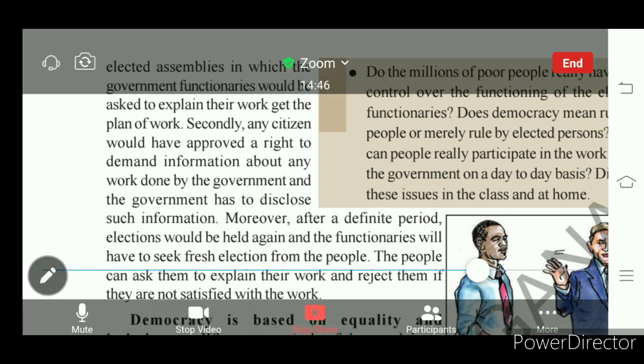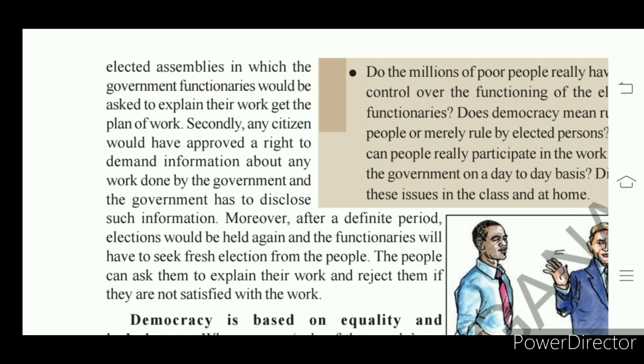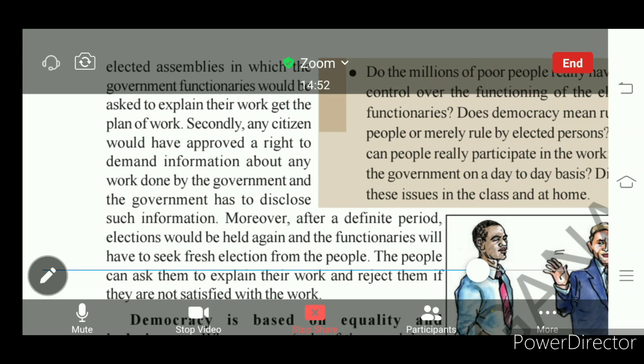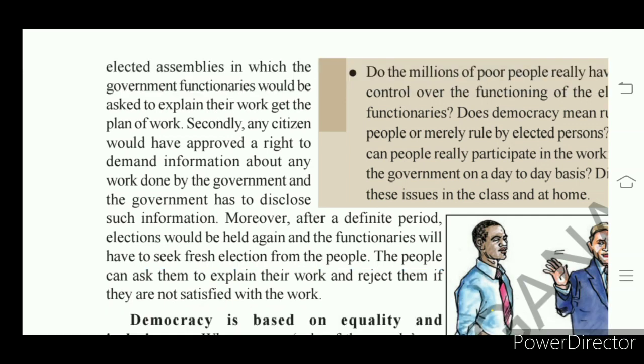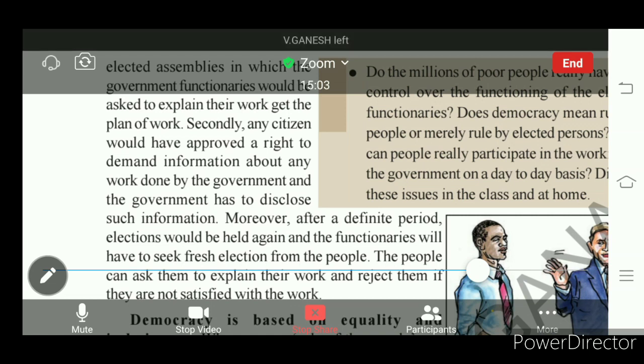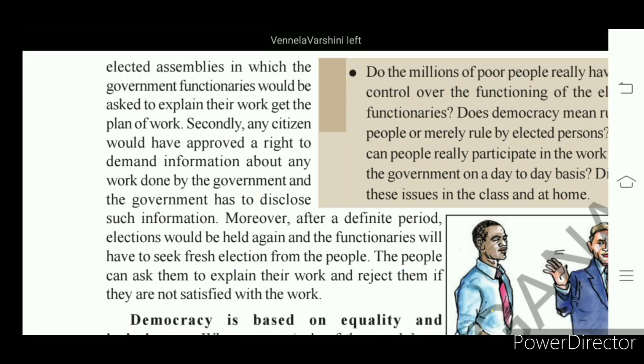So in democracy, we find a responsible government. The first feature of the democracy is that it is a responsible government. In democracy, we see that elected representatives are answerable to the people, right?